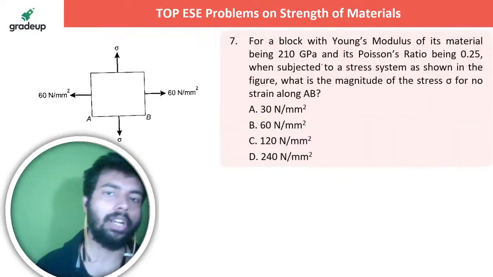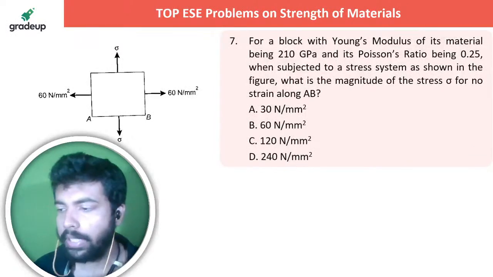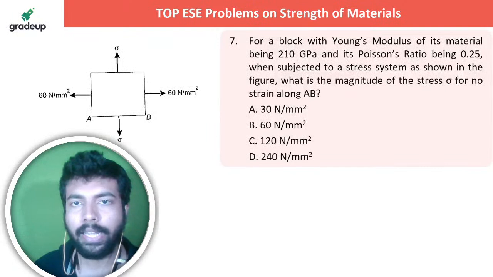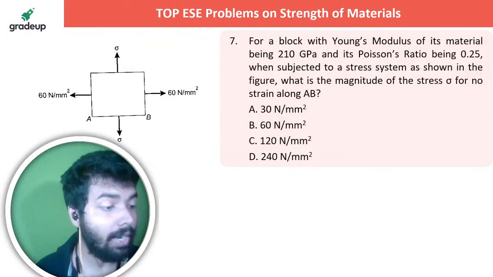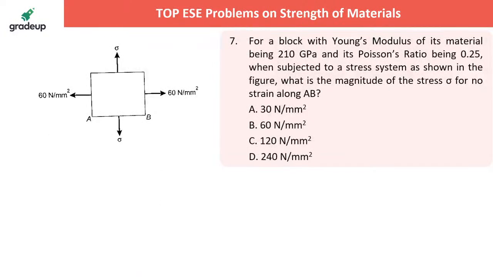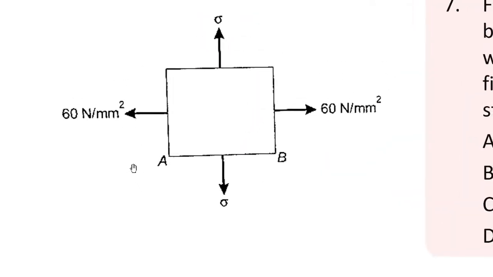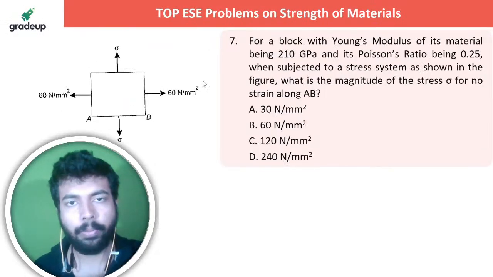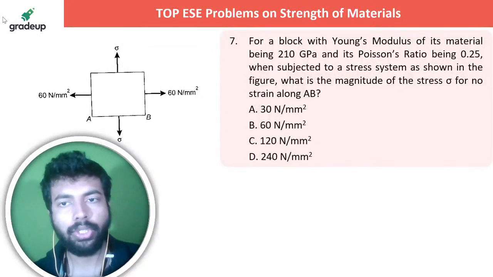Yes, absolutely simple question. Next question is again up on your screen. This is also a simple question. I hope everybody can do it. For a block with Young's modulus of its material being 210 GPa subjected to a stress system as shown in the figure, what is the magnitude of stress sigma for no strain along AB? Okay. So in case you are not able to see the figure properly, you are welcome to see it. फटाफट अच्छे तरीके से फिगर को देख लो that what they are actually saying. And now going back to the question, this is the question for you people. So quickly let me know in the live chat section what is the answer to this question.